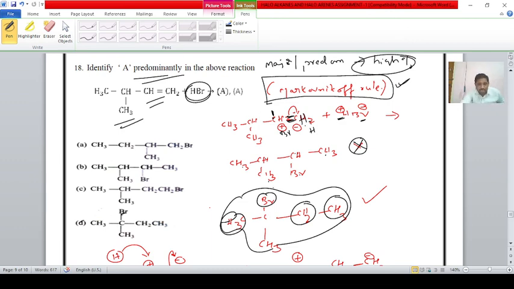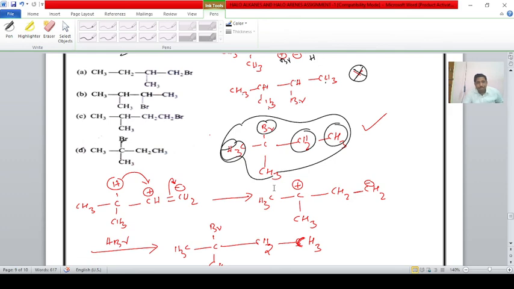Why? Here it is the primary carbon, and here it is the secondary carbon. If Br minus, the negative part of the reagent, attacks here, it attacks the secondary carbon.